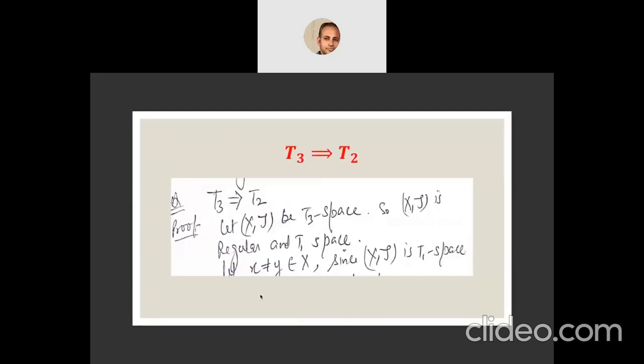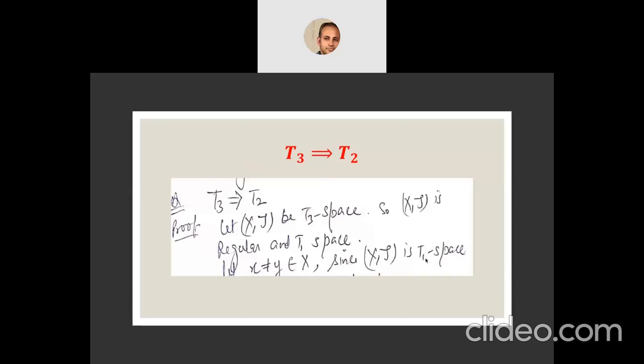Now T3 implies T2. A regular space does not imply T2, but T3 implies T2. Let X be a T3 space. So X is a regular and T1 space. And let X and Y be two distinct points of the space. Since X is a T1 space, because T3 is T1 plus regular, it is also a T1 space.